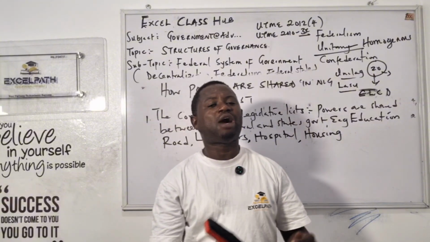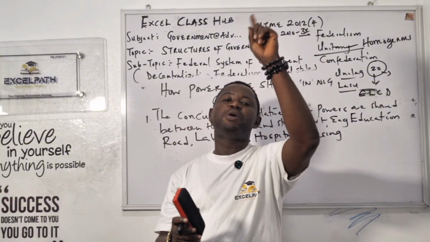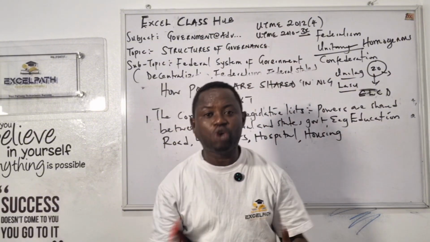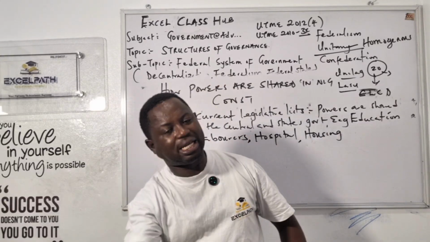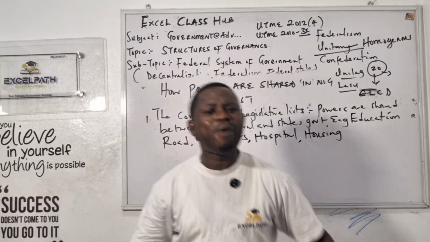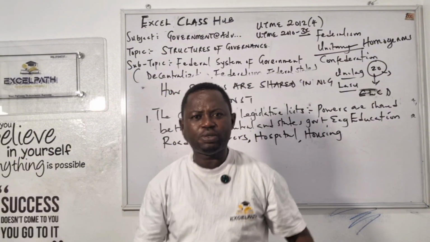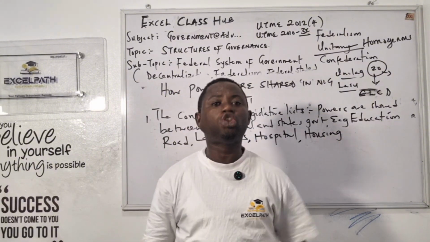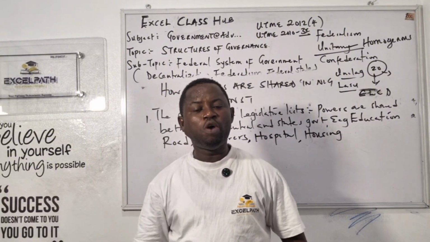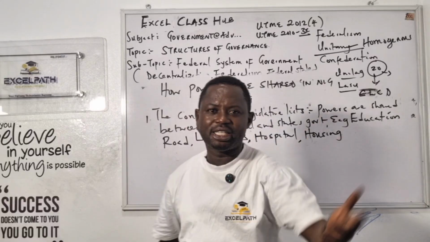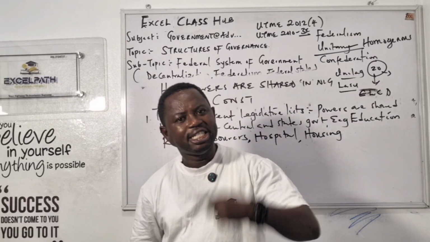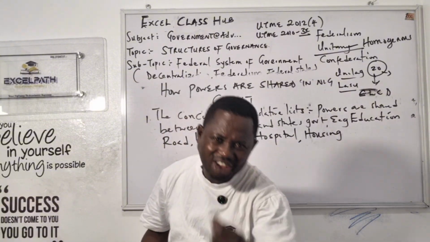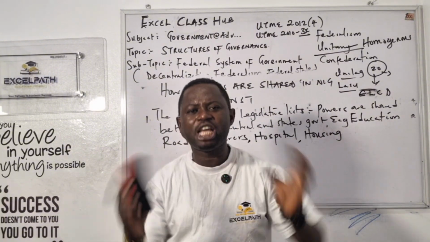If another party, like PDP, is in power in the state while your federal government is ruled by APC, there will be conflict. You see what is going on now? The majority of the governors are decamping from PDP to APC. Otherwise, there will always be conflict. Now look at autonomy. Autonomy means the money of the local government goes directly to the local government. But some states oppose it, saying the money should come to the state, then the state disburses it to the local governments. You can see there's always a conflict there.